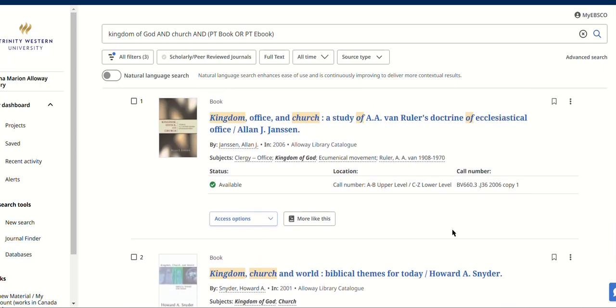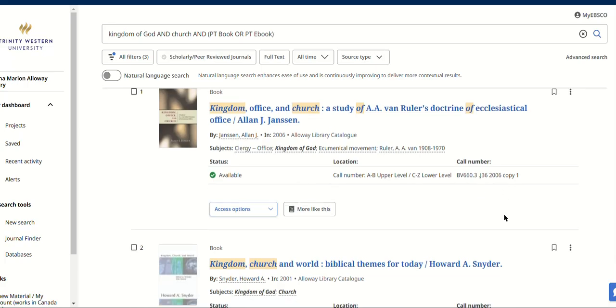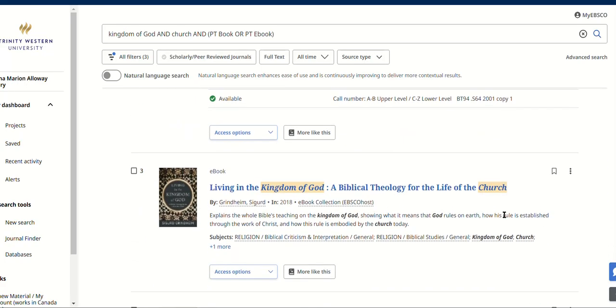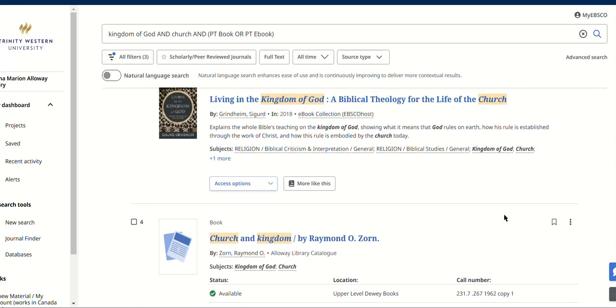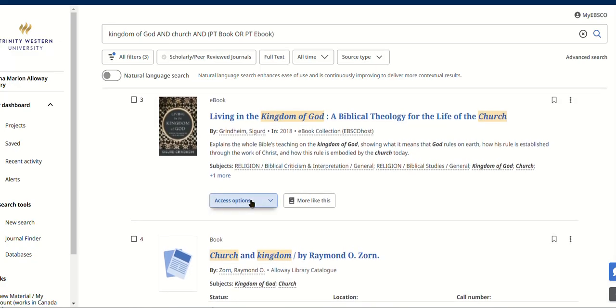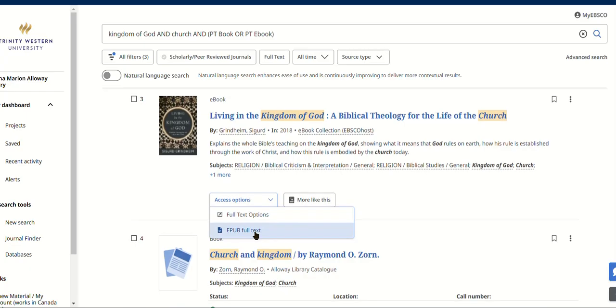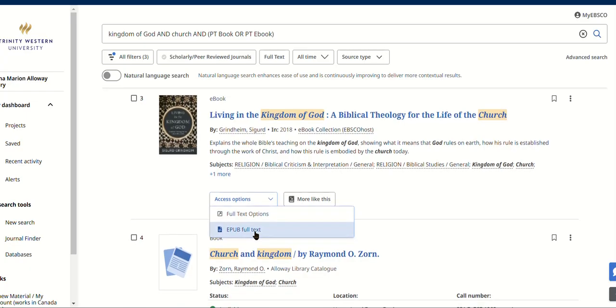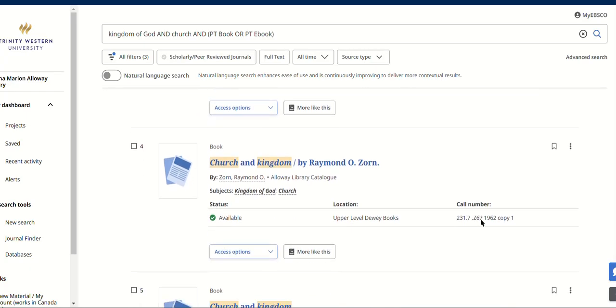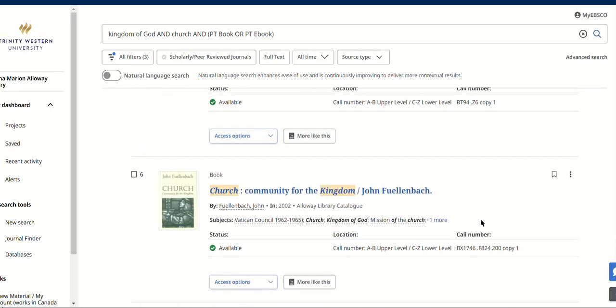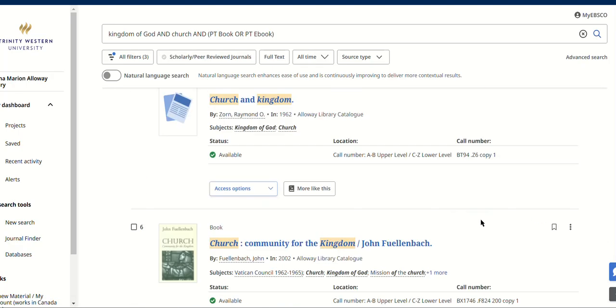Some of these are print books, and you can tell a print book because it's got a call number, and you'll find that in the library. If it's an ebook, it's not going to have a call number, but it's going to have access options. So you can click here, EPUB full text, and you'll be able to bring up the full text. I'll show you a little bit later an option for learning how to use ebooks. But here we have a bunch of ebooks.